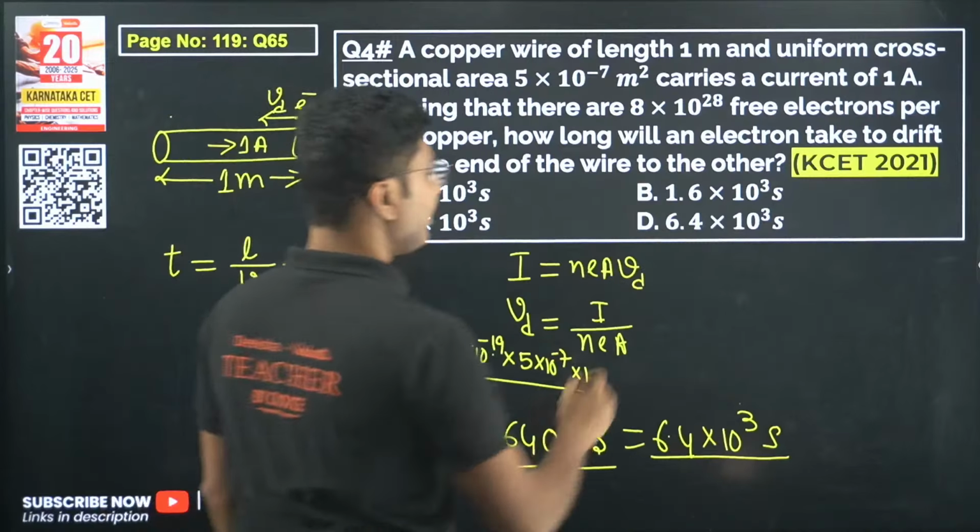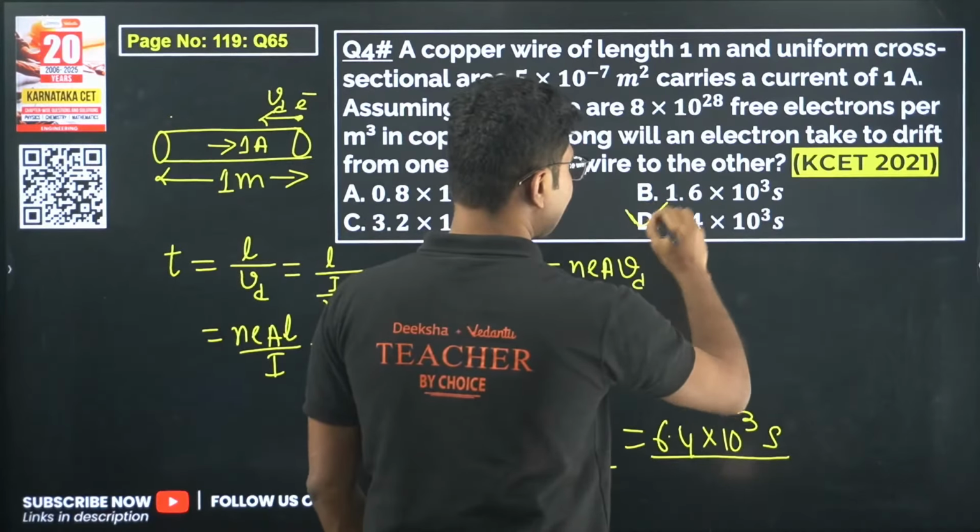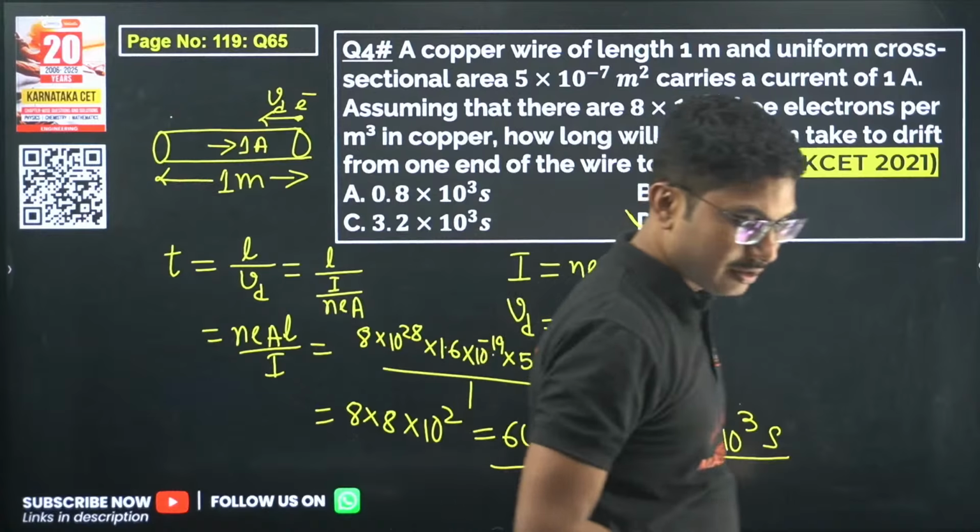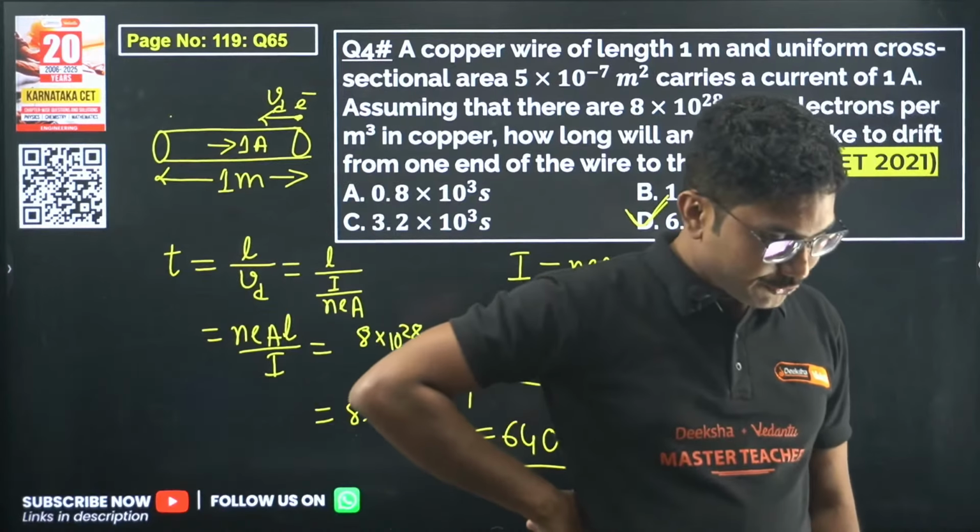So the correct answer is option D. I will check if any one of you have answered it correctly or not. Yes, Austin is saying option D.